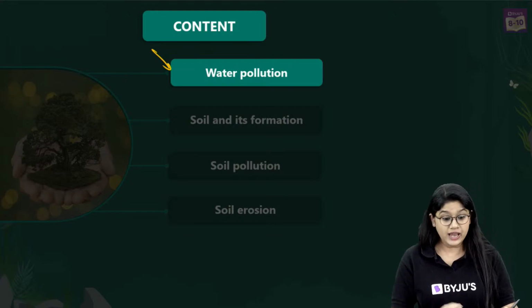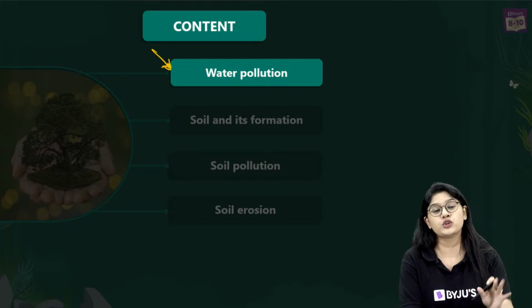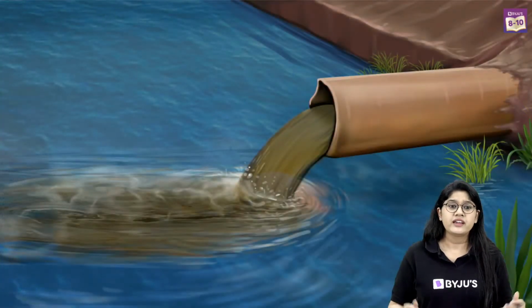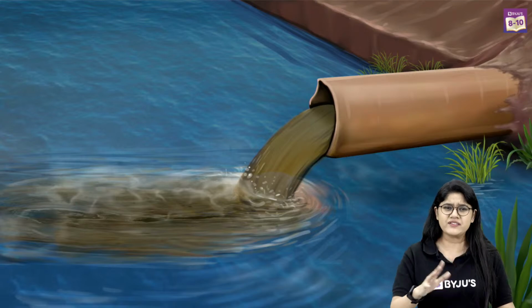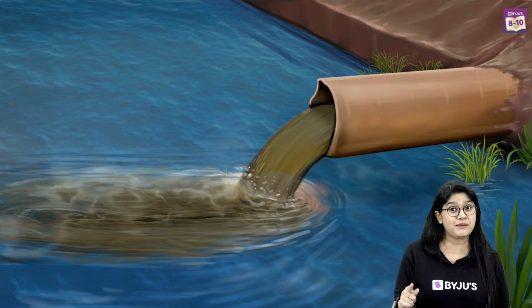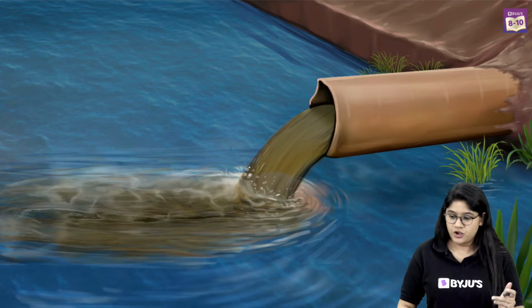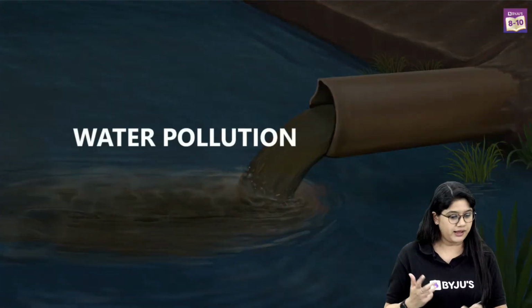Now moving ahead, we're done with the first topic, right? The water. Now we'll be going into the details of water pollution. Here, let's talk about water pollution, everyone. This is a really very easy chapter, and it's very important from the exam point of view. You can easily gain more marks from it, so let's just focus over here. Over here, we'll be discussing water pollution, and here we go.